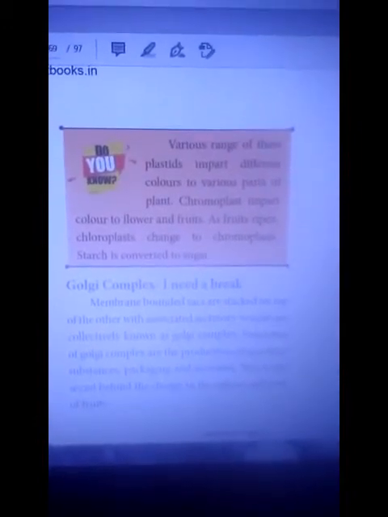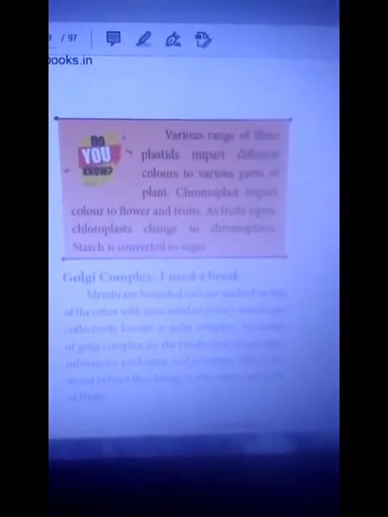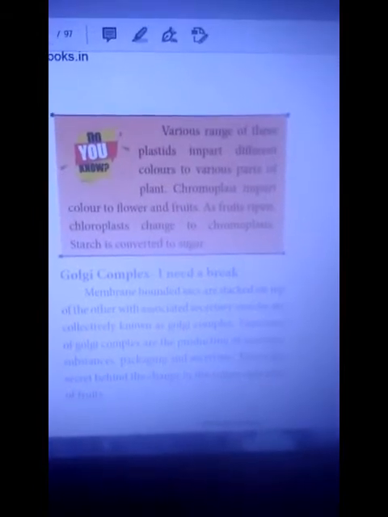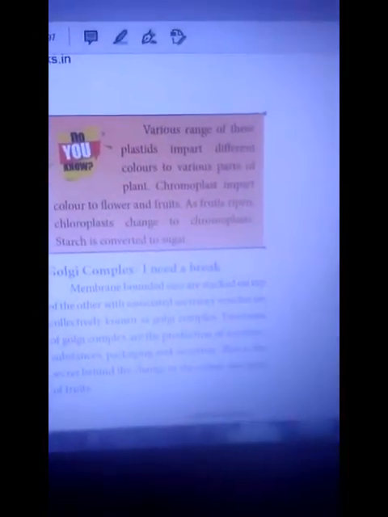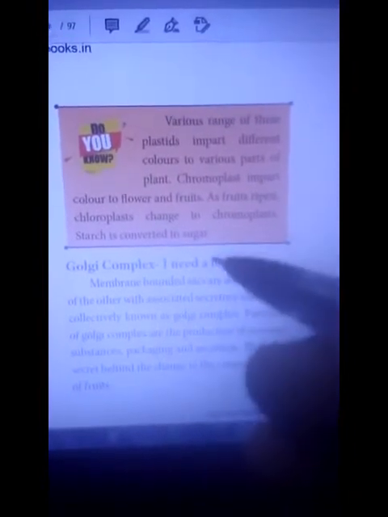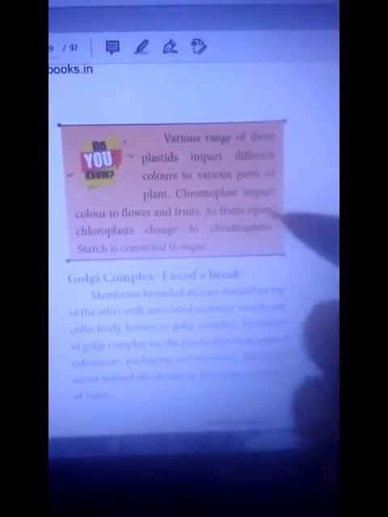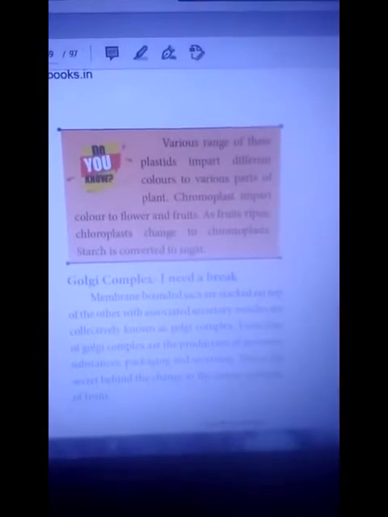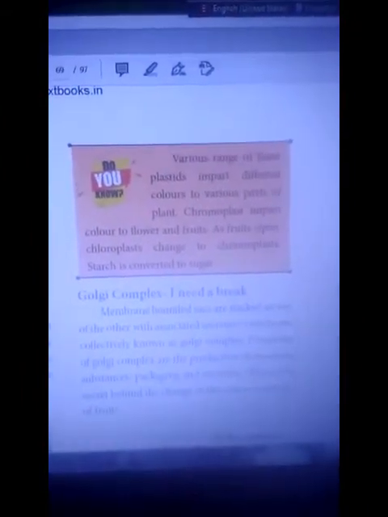Ripen means, what happens after the fruit ripens? The chloroplast in it, which is green in color, changes into yellow or red. It is called chromoplast. Starch is converted into sugar. After ripening, the starch is converted into sugar.